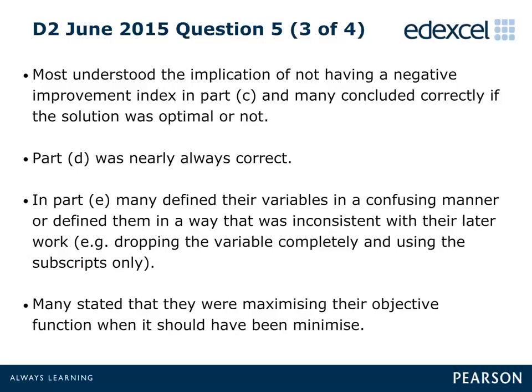Candidates found Part E, in which they were asked to formulate the problem as a linear programming problem, the most demanding part. Many candidates did not define their decision variable correctly, and very few correctly stated that X was both non-negative and the number of units transported from I to J.